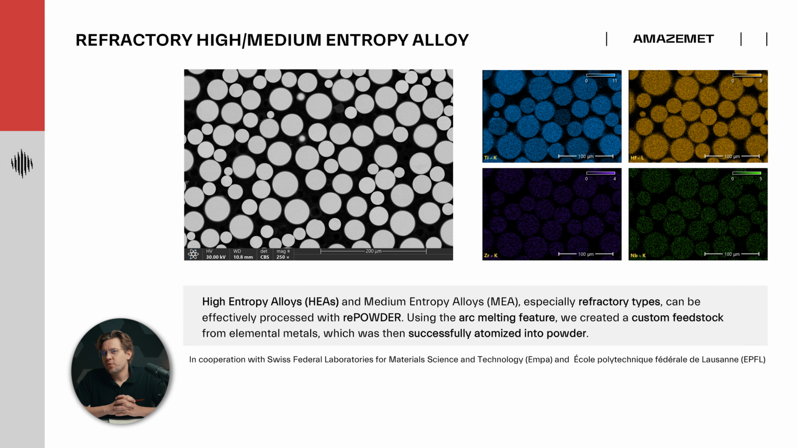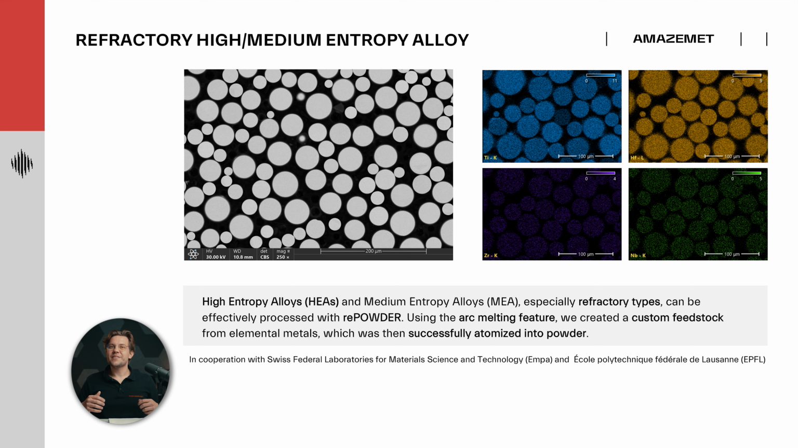High entropy alloys are one of the most interesting novel classes of materials. Right now there are plenty of papers published on new high entropy alloys designed for additive processing. And we are also processing plenty of those with rePOWDER. In this example, a novel refractory high entropy alloy that consists of tungsten, titanium, niobium, hafnium, and molybdenum was processed.